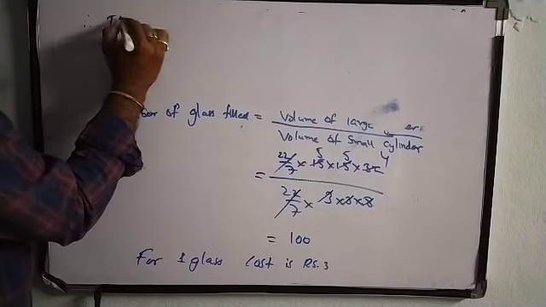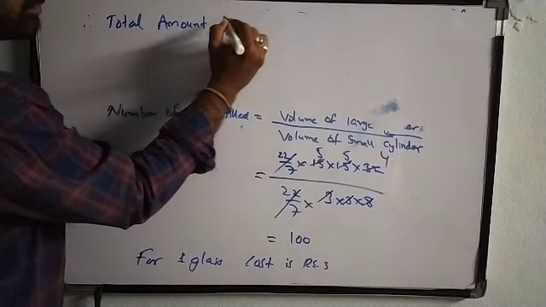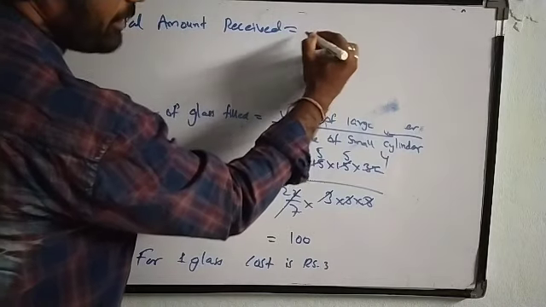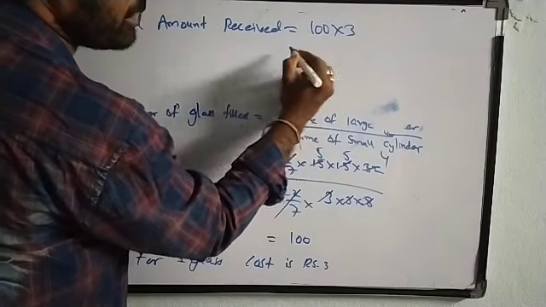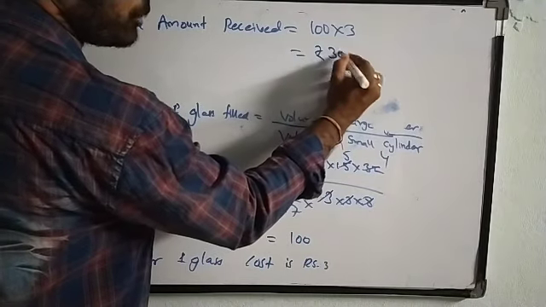Therefore total amount received is 100 into 3. Since we are filling 100 small cylindrical vessels, he will gain 300 rupees.